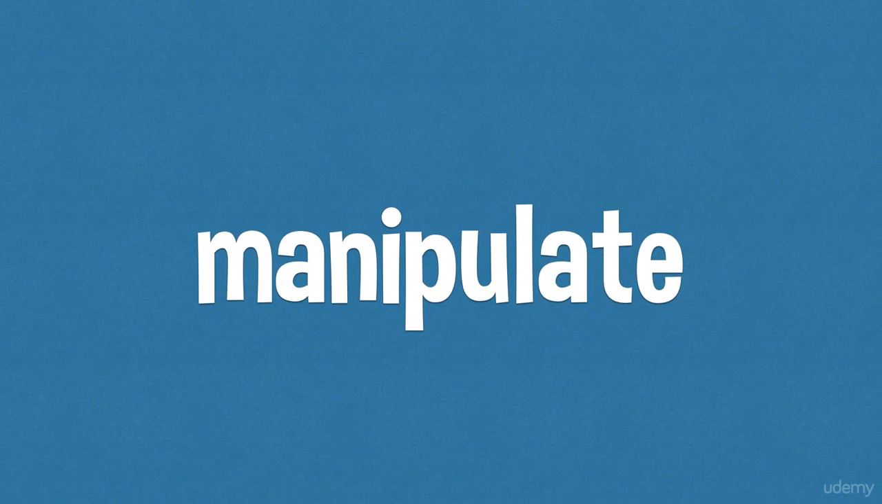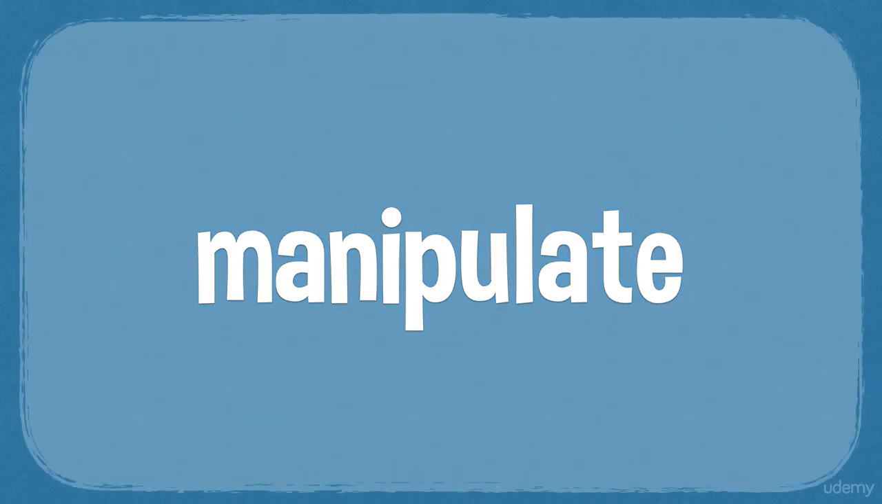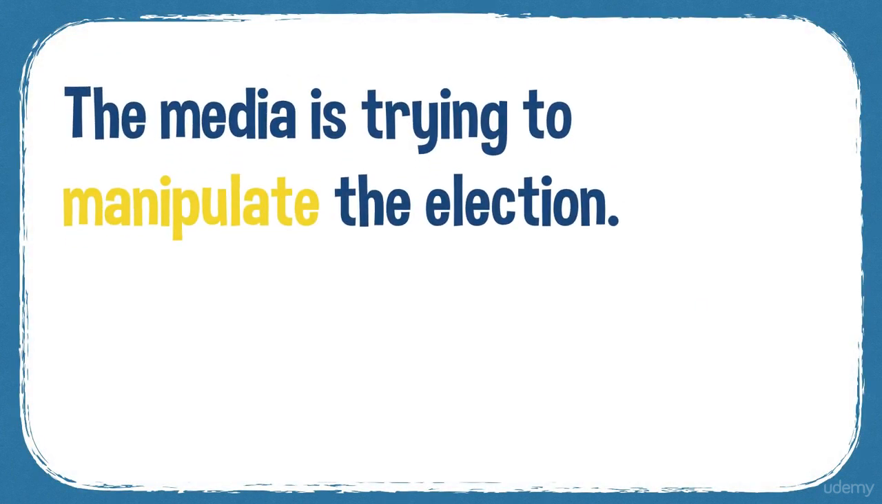Manipulate. The general meaning of manipulate suggests control of some kind, either of people or objects. So when you say that someone is manipulating an event or a situation, you disapprove of what they're doing because the person is trying to change the event for their own benefit. You can also manipulate an object or a piece of equipment or even a difficult idea, so it suggests a skill as well. For example, the media is trying to manipulate the election results.